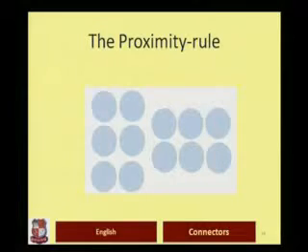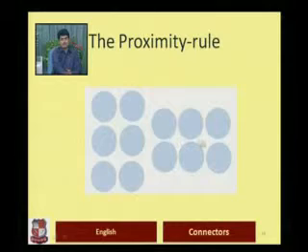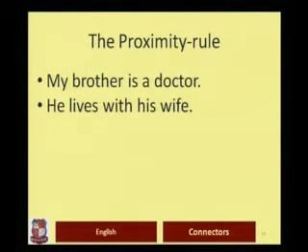One more thing we would like to remember before we move on to the details and sentences, and that's what we might like to call the proximity rule. Actually, there is a law of proximity, but for grammar we will call it a rule of proximity. If you look at this figure, you will see that most of us would group these shapes into 2 groups. The first, vertical group, and the second, horizontal group. So 6 figures in the vertical group and 6 figures in the horizontal group, and that's because they are in proximity to one another and they form the group.